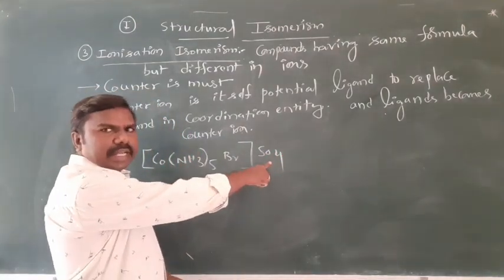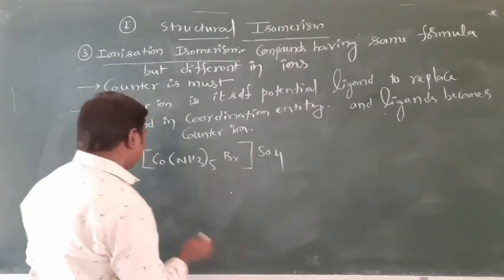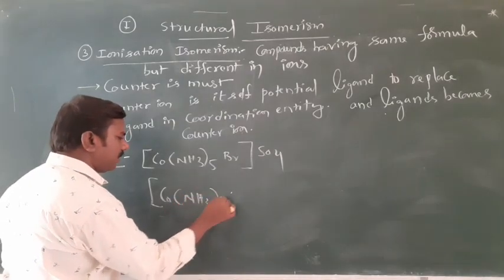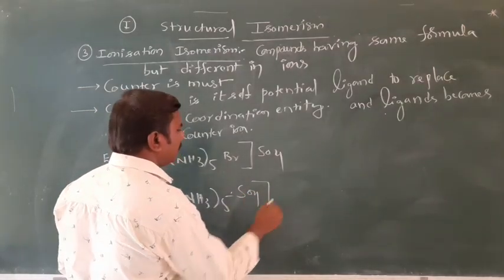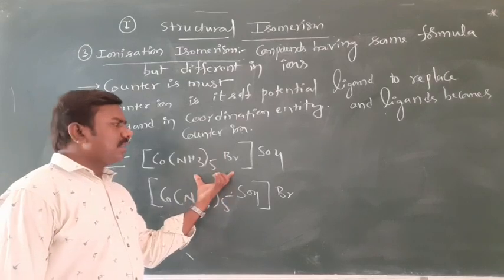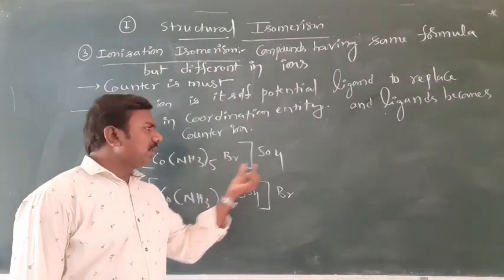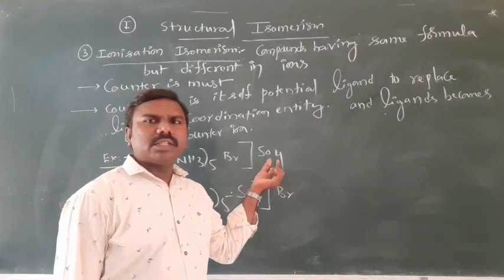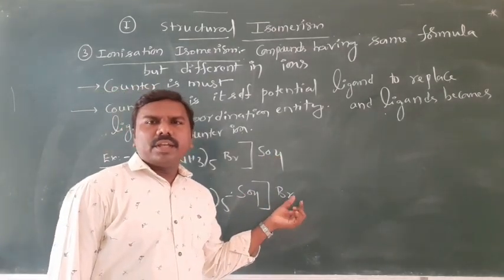So this sulfate ion can exchange with Br. Next, [Co(NH3)5SO4]Br. Just observe carefully. This is a positive complex ion, the coordination entity, and the negative one is the counter ion. Here the counter ion is sulfate, but there the counter ion is bromide.